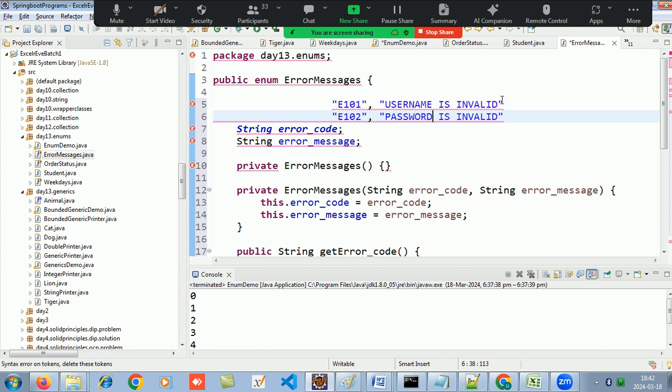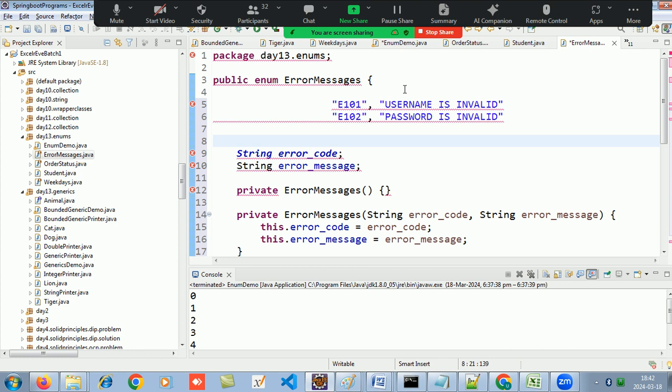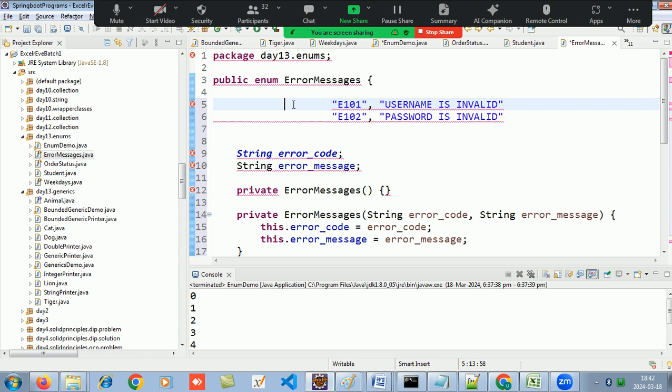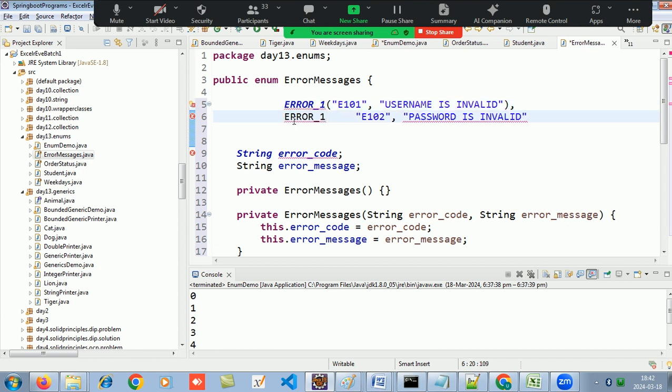Okay, so now what I can do is I can restrict that my objects of my enum should only have these two values. So I will make that constant objects over here only. Okay, so I will say error underscore 1, and these are the values of that error, and comma, I will say error underscore 2, and these are value of that error.